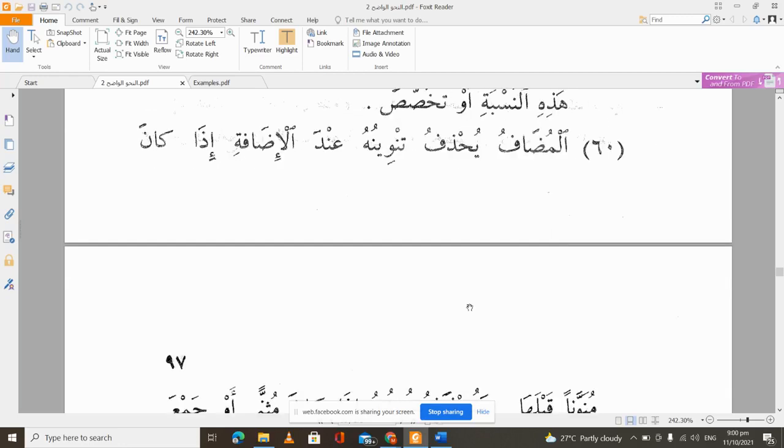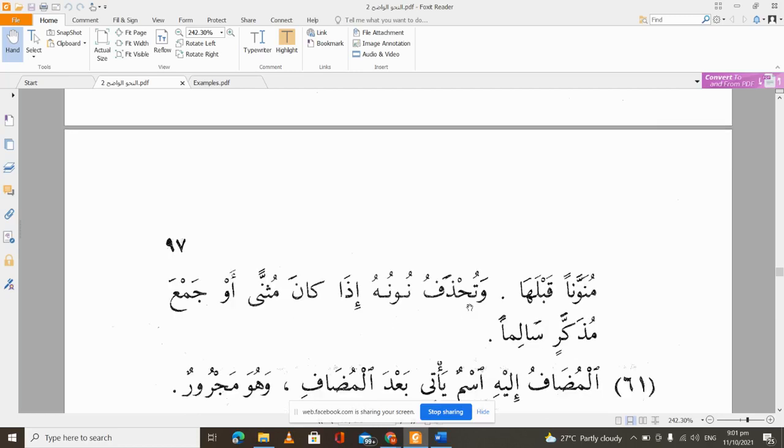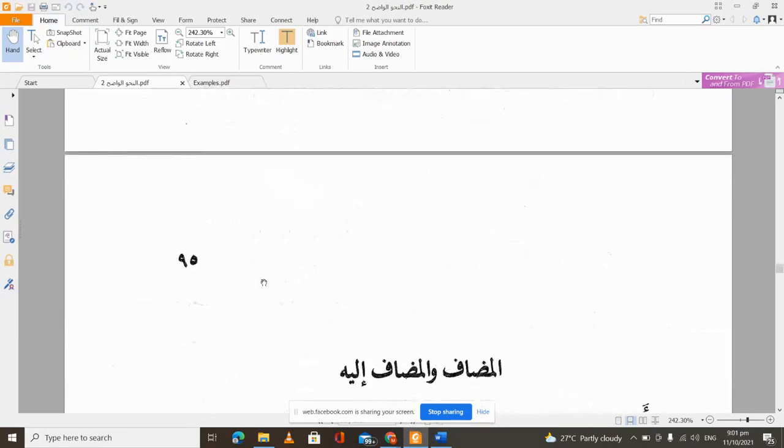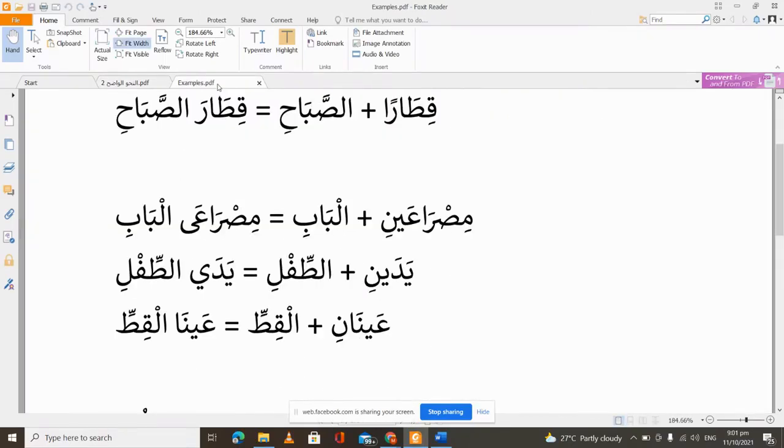One, we remove the noon when it becomes a mudaf. But we now said wa tuhdhafu nun idha kana muthanna, that we are going to remove the noon if our mudaf is what? Is muthanna. So in this case we have yadaini, and now because of idafa we remove that noon, it now becomes yadai tifli, the two hands of the child.